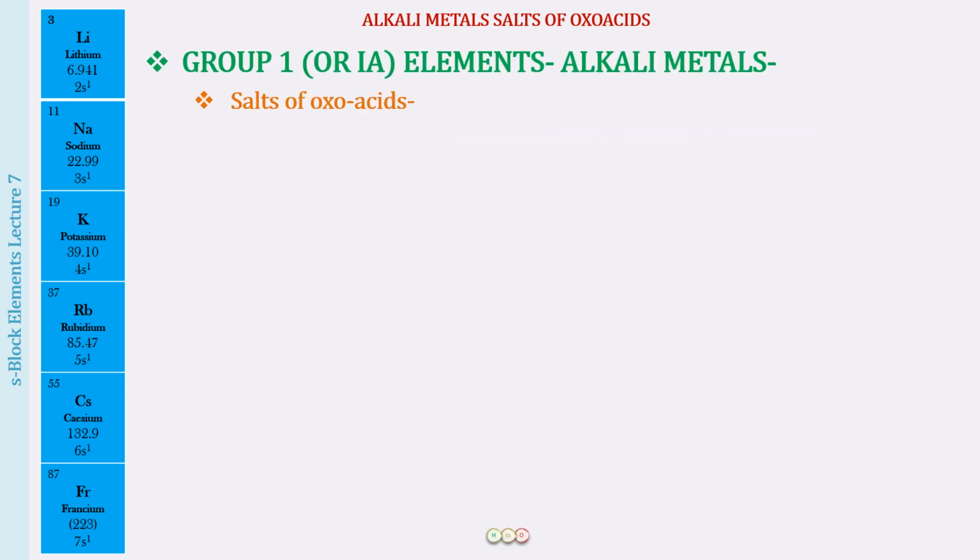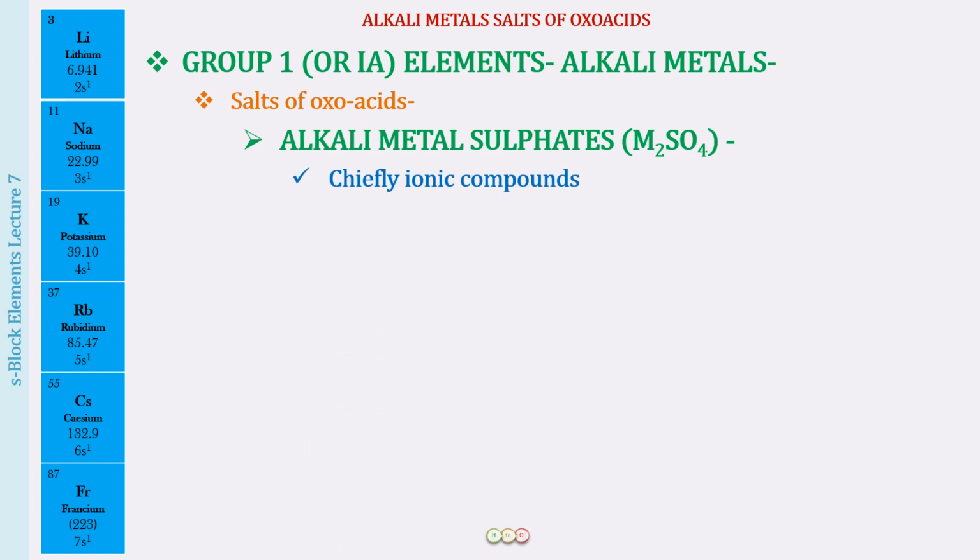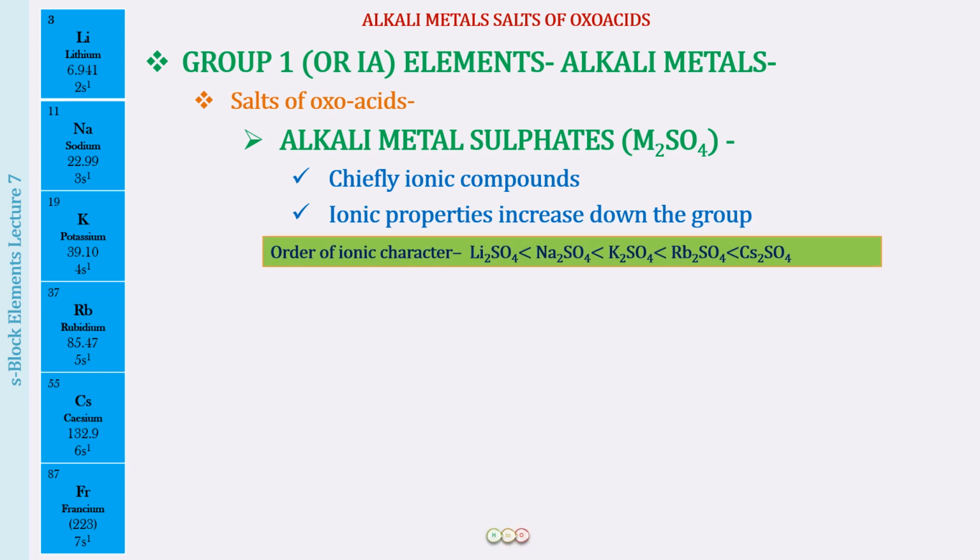The next we have is the alkali metal sulfates, that is M2SO4. What is the corresponding oxo acid? It will be H2SO4. These are chiefly ionic compounds, and the ionic properties increase down the group because the electropositive character increases down the group. So what is the order for the ionic character down the group? Ionic character is going to increase, and you know it from the understanding of Fajan's rule also now, since we have repeated it so many times.